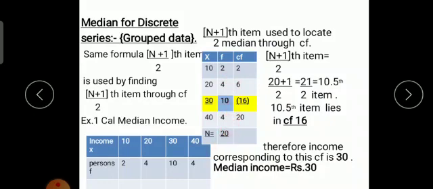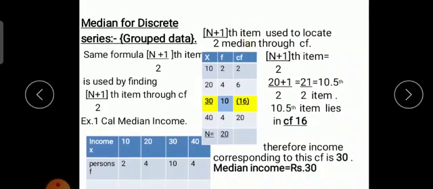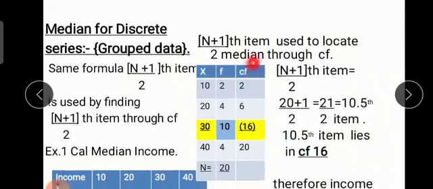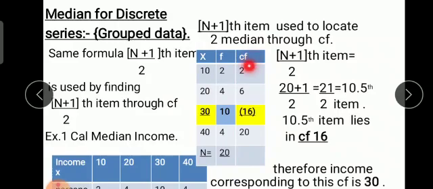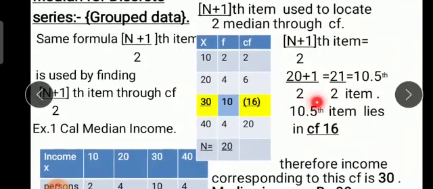Then what is N here? (N plus 1) upon 2th item is used to locate the median through cumulative frequency. So here we have to prepare an additional column, that is the CF column, the cumulative frequency column.